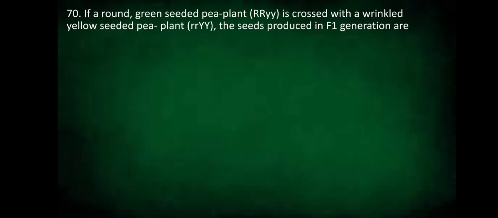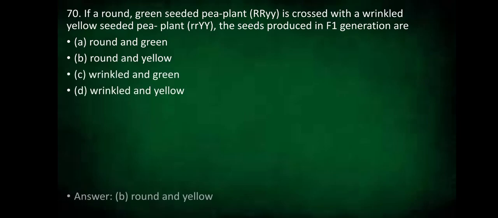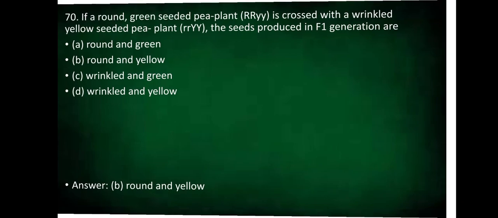So next question. If a round green seeded pea plant, R and small y, is crossed with a wrinkled yellow seeded pea plant, small r and denoted by Y, the seeds produced in the F1 generation, are they round and green? Are they round and yellow? Are they wrinkled and green or wrinkled and yellow? The answer is they are round and yellow because round and yellow are the dominant characters seen over here.